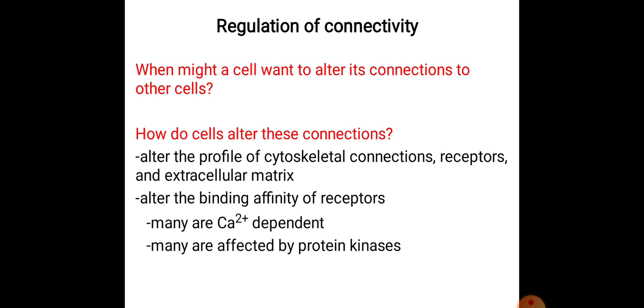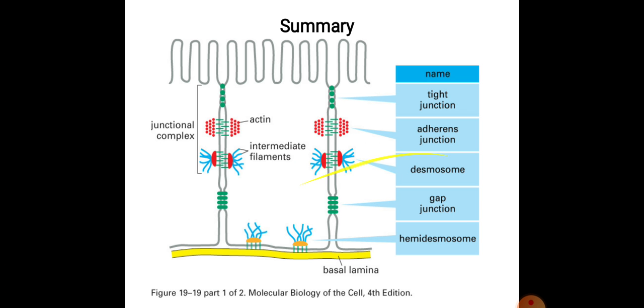They are nothing but transmembrane signaling proteins. They transfer information in the form of neurochemicals or electrical impulses from one neuron to another neuron. And many are calcium ion dependent. Mostly in the muscles, calcium is responsible for contraction and relaxation. So they transfer impulses in the form of calcium from one muscle to another muscle. Many are affected by protein kinase enzymes.